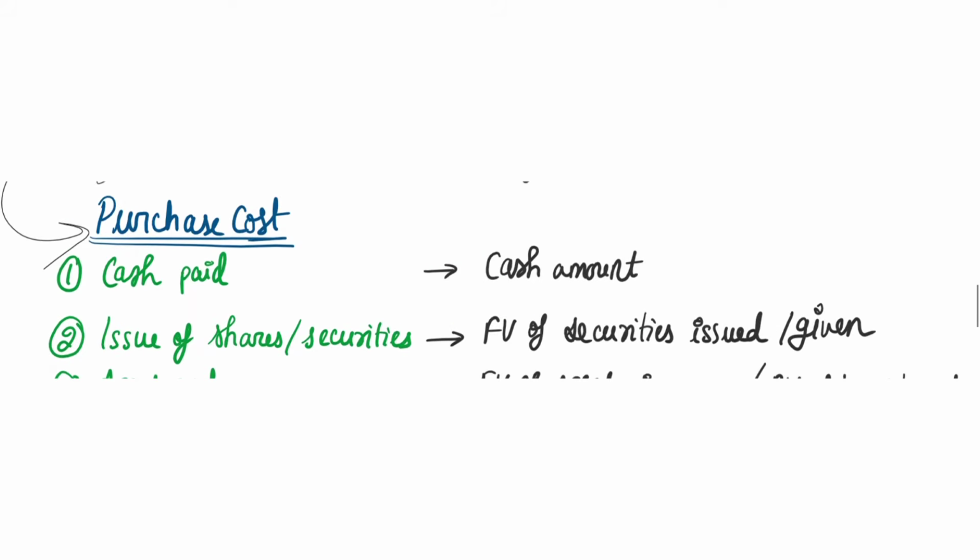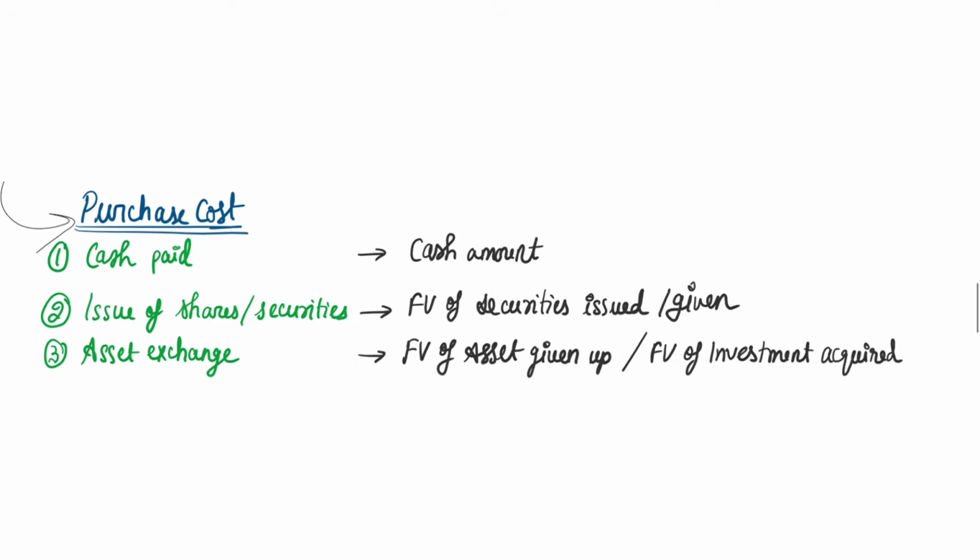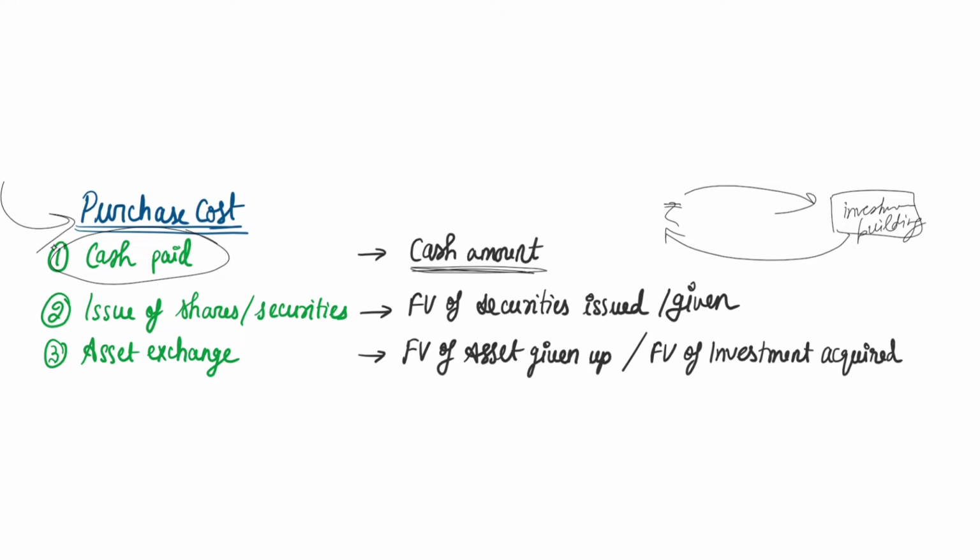Okay. So, purchase cost. Usually, if you want to get an investment, suppose you want to get a building, to get that building you will pay money or cash in return to them, correct? So if you have paid your cash to get the building, then in such case the cash amount will be considered as your purchase cost.